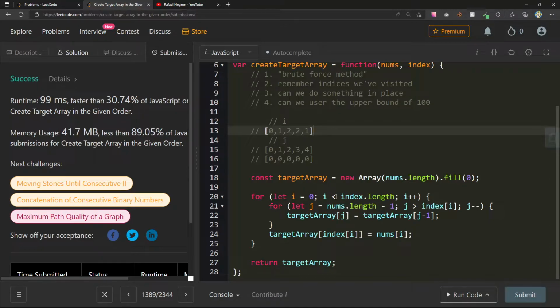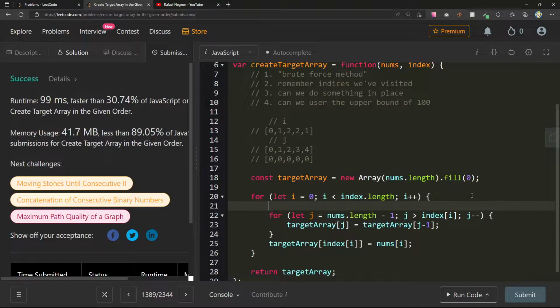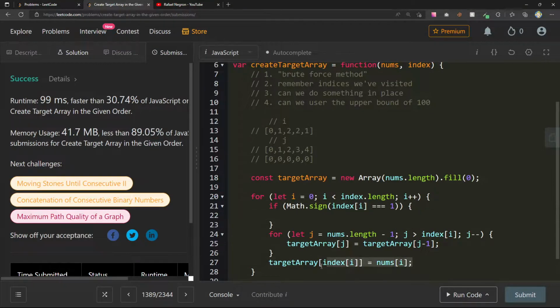let's see, we get I equals index.length. Okay, so here we can say if Math.sign of index at I is equal to 1, then here target array at index I equals nums I. If Math.sign of index I equals 1, so at index I it's 0, first time there.